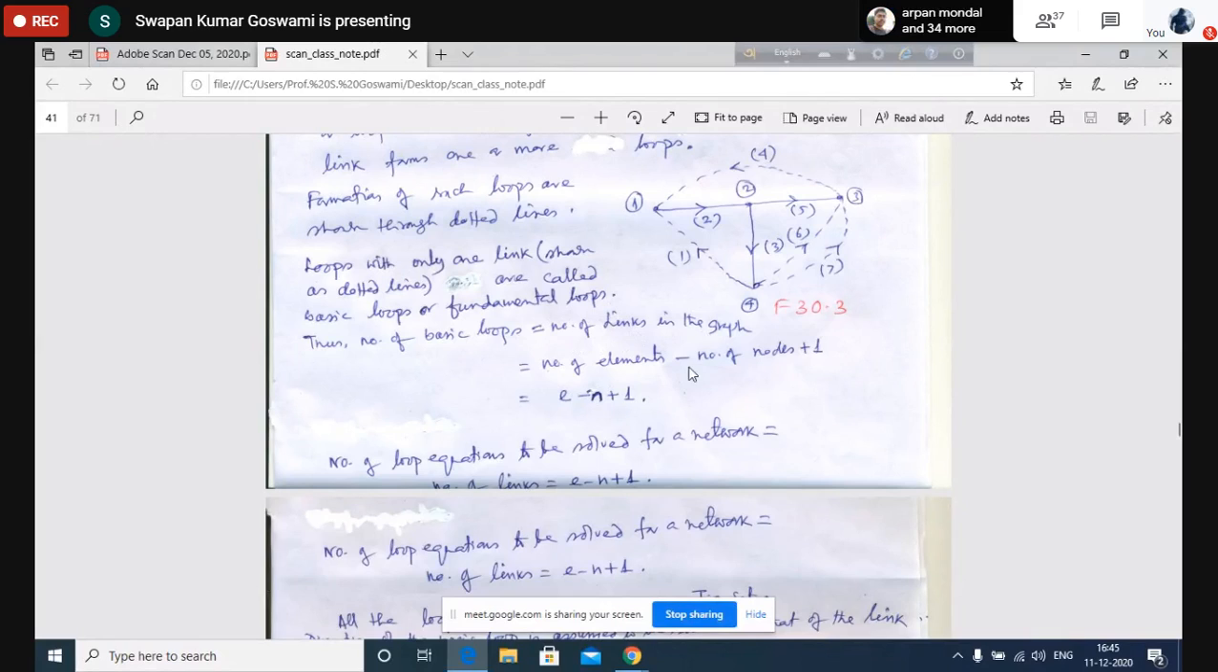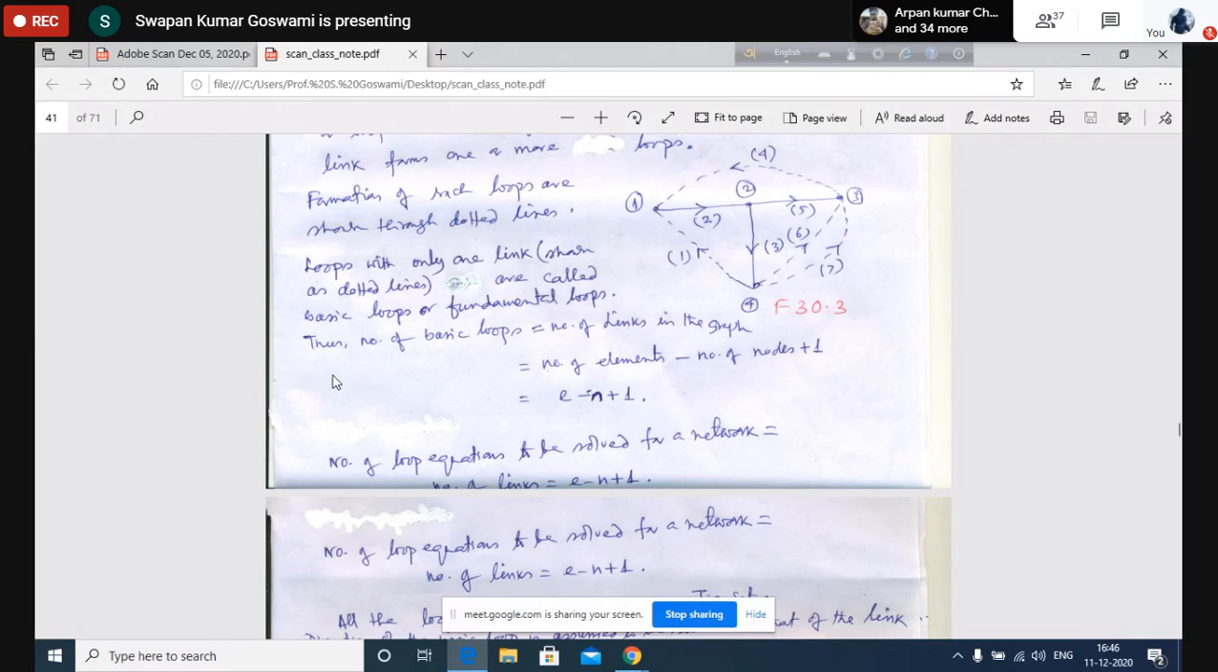Now the number of links in the graph means number of elements minus number of branches, and number of branches means number of nodes minus 1. So if you put it here, it becomes number of elements, say E, minus number of nodes, say N, plus 1. This gives you the number of links or the number of basic loops. Why number of basic loops? Because in each basic loop there is only one link. That is how the basic loop is defined. In a basic loop there will be only one link, and the remaining elements of the basic loop will be tree elements, meaning branches.